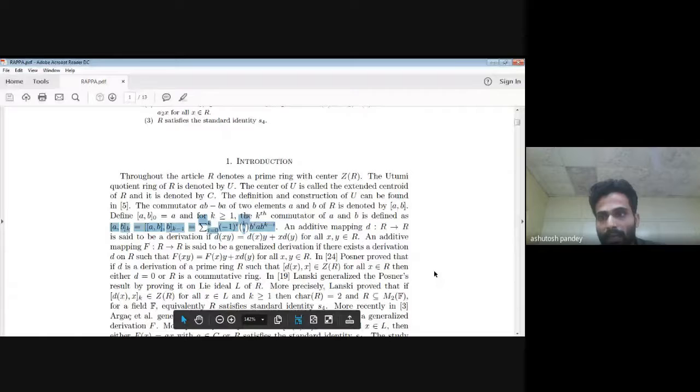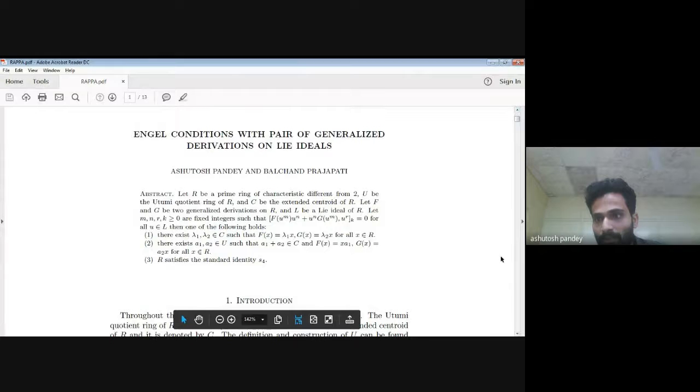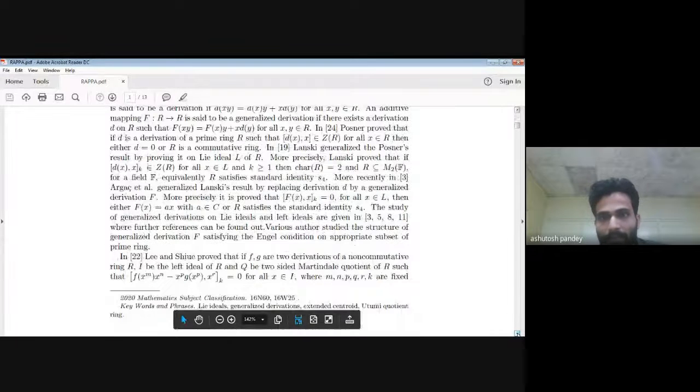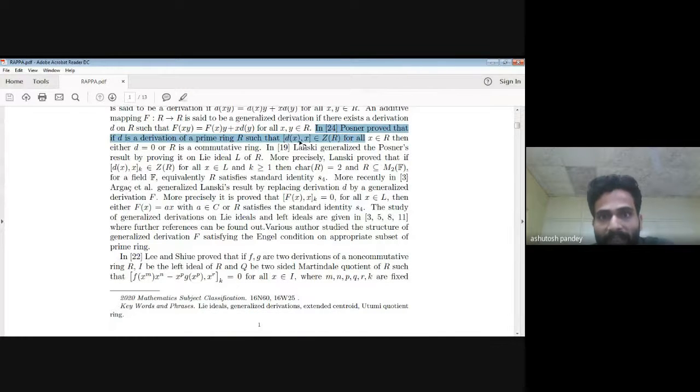Now I will come up to some history, how I came to this problem. Very first, Posner proved this very fundamental result: if the commutator of a derivation and x is in the center Z, then either the derivation is 0 or capital R is a commutative ring. He proved this result on R, I mean, this x is coming from R.